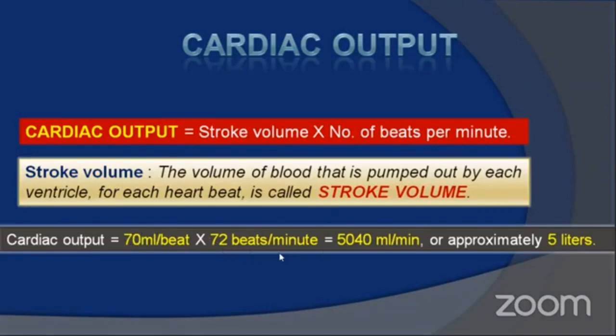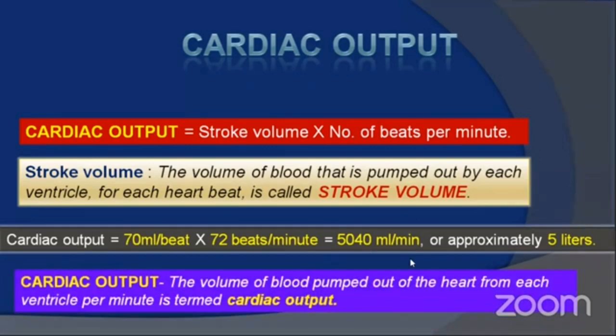So total in 1 minute after completion of 72 beats, the amount of blood that is pumped out of the heart from each ventricle is 5040 milliliters, or approximately 5 liters of blood. So cardiac output can be defined as the volume of blood pumped out of the heart from each ventricle per minute. So per minute the cardiac output is 5 liters.